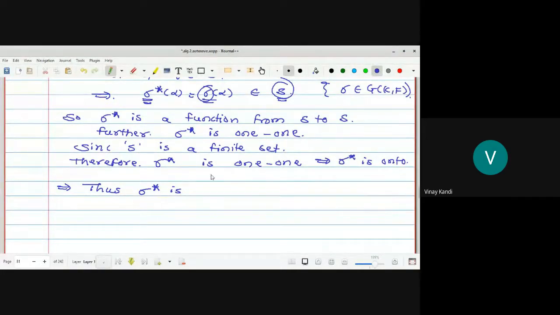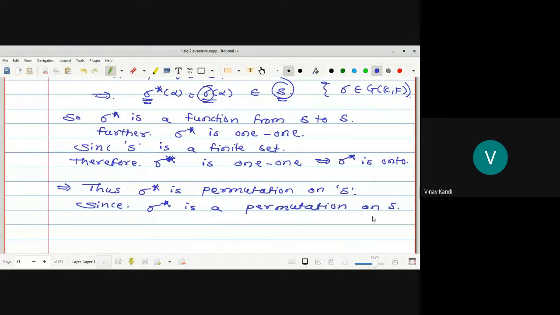Is one-one and onto function. Here sigma star is one-one on two. So here sigma star is a permutation on S. Okay, so since sigma star is a permutation, look at this one. Since sigma star is a permutation on S, and sigma star is sigma,